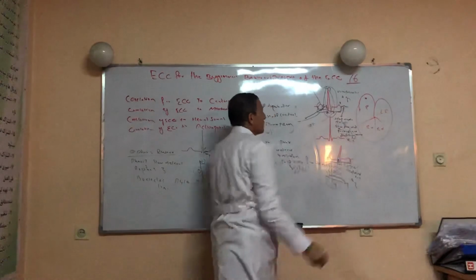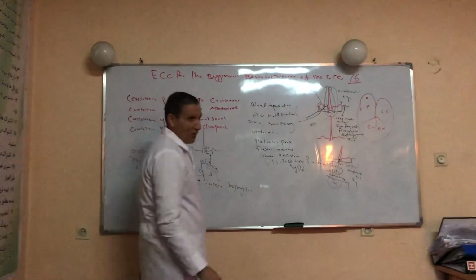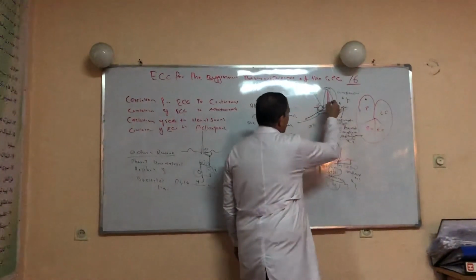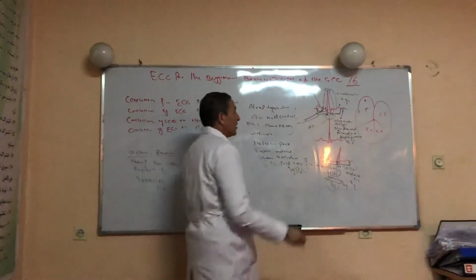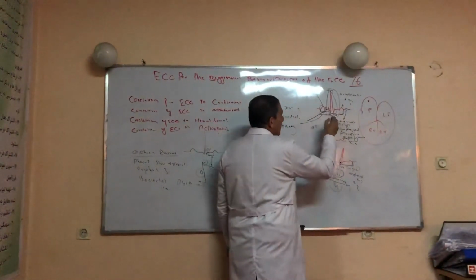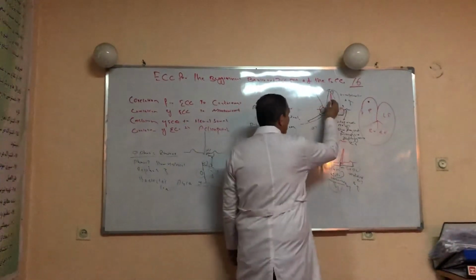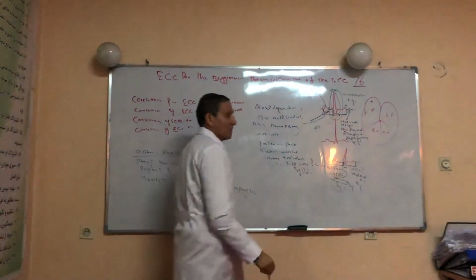The QRS complex represents ventricular depolarization. It is made of three waves represented as a single unit: Q represents septal ventricular depolarization, R represents the ventricular free wall, and S represents the basal part.